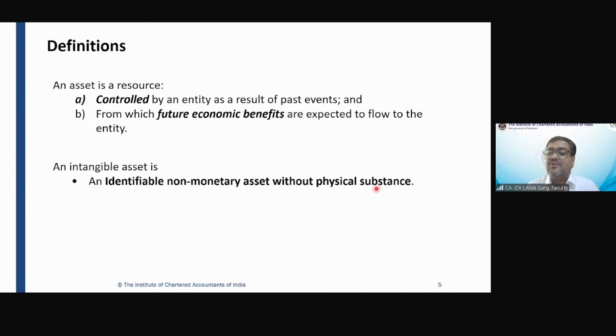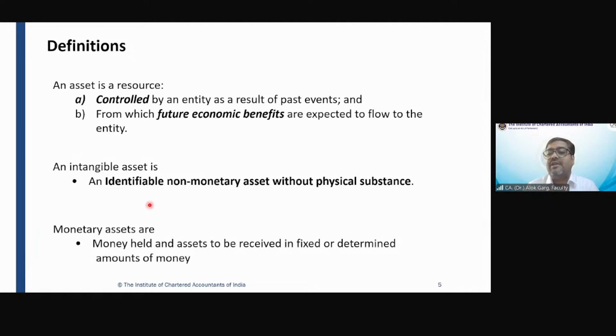That is why the definition made it very clear that intangible assets are those assets which do not have a physical substance. PP has a physical substance. It is a tangible item. So an intangible asset is an identifiable non-monetary asset without physical substance. Friends, let's discuss this definition one by one.